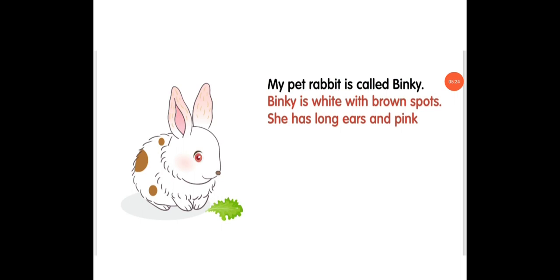She has long ears and pink eyes. Okay, so this is the special part. The paragraph is about Binky, and what is special about Binky? Binky is white with brown spots. She has long ears and pink eyes. So this is the beginning part of the paragraph. Okay, students, I hope it is clear to you.